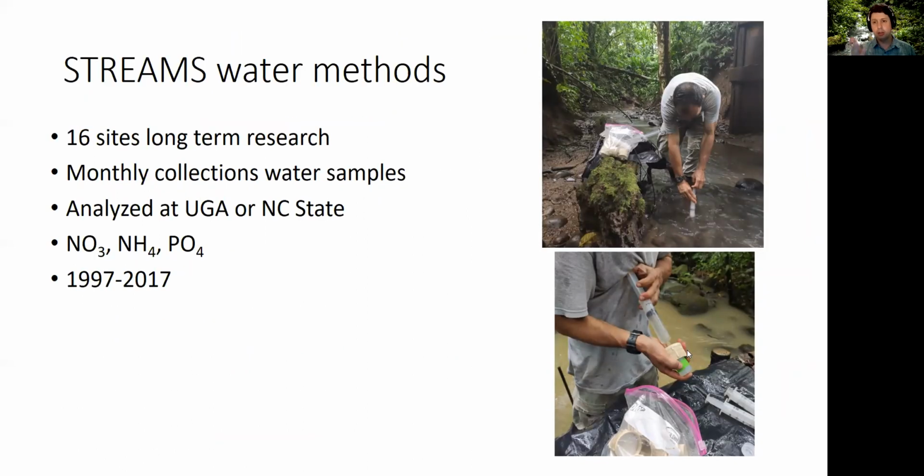Minor Hidalgo, photographed here, has been collecting water samples. There's 16 sites. I'm going to use a subset of those sites. He collects the water samples, he filters them in the field, we freeze them, send them back to either UGA or NC State, and analyze them for nitrate, ammonium, and phosphate. I'm going to use data from 1997 to 2017, but the project is still ongoing.